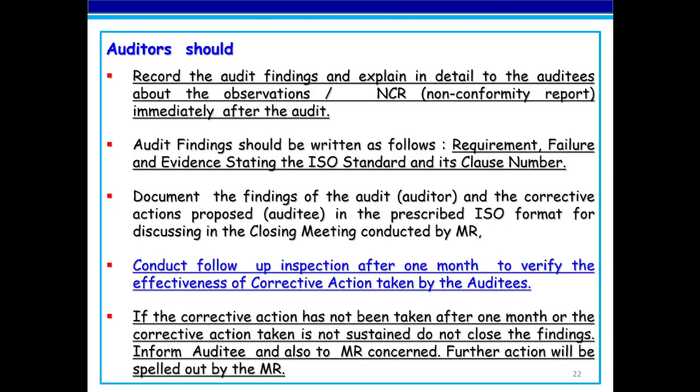Audit findings should be clearly explained to the auditee for better understanding. Audit findings should be written in the following manner: first, requirement; second, failure and evidence, stating the ISO standard and its clause number. Audit findings by the auditors and corrective action proposed by the auditees are to be documented in the prescribed ISO format only, which will be discussed by the MR in the internal audit closing meeting. Conduct a follow-up audit after 1 month to verify the effectiveness of corrective action taken by the auditee. If the corrective action is not effective, the matter should be informed to the MR concerned for further action.